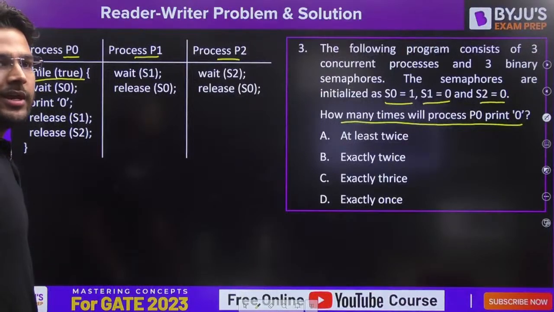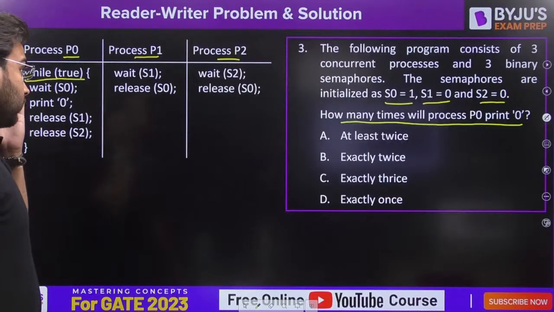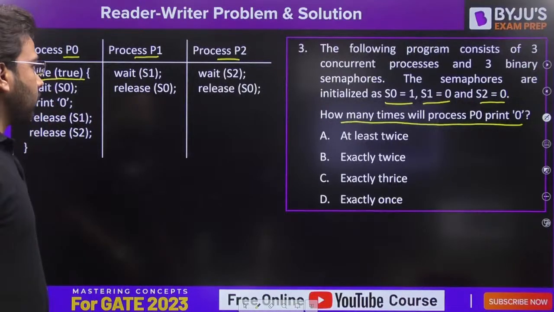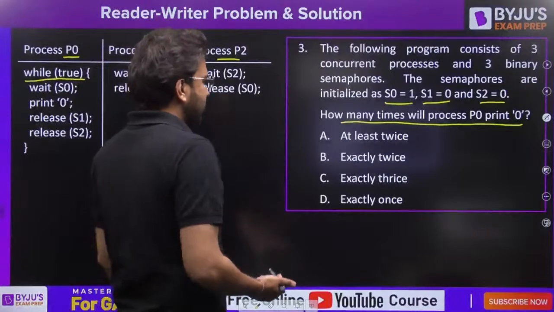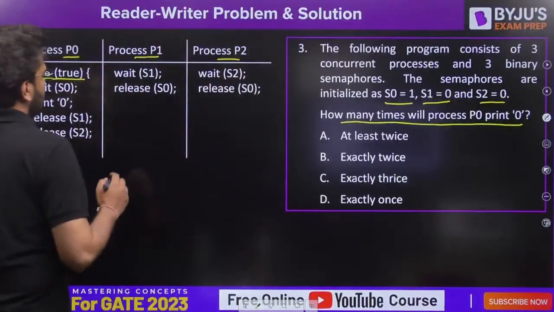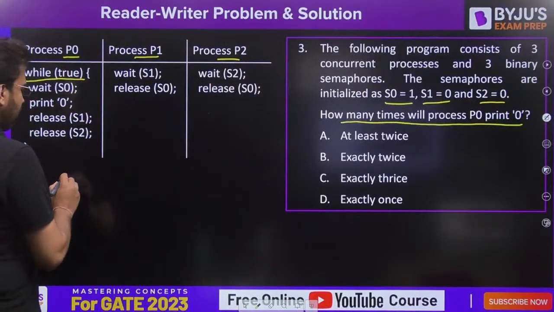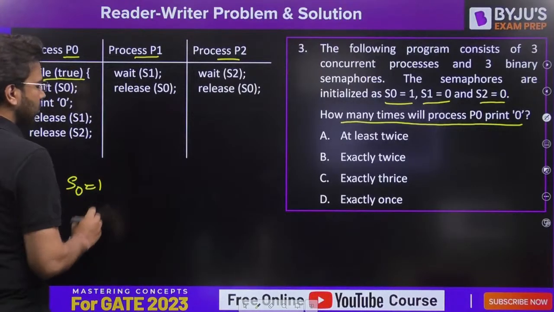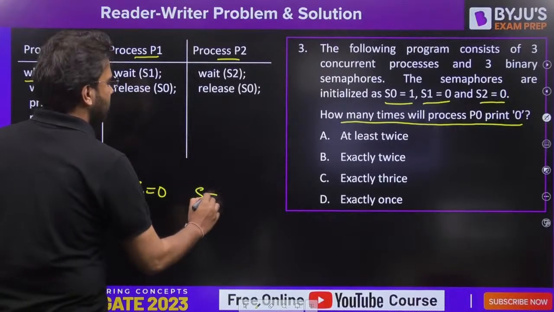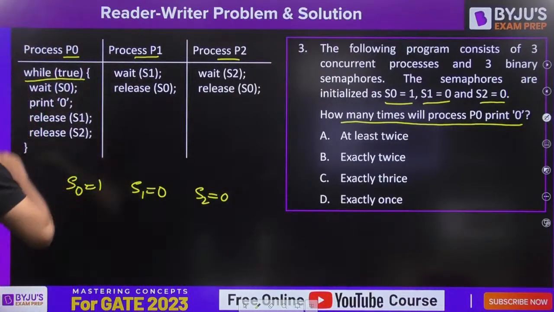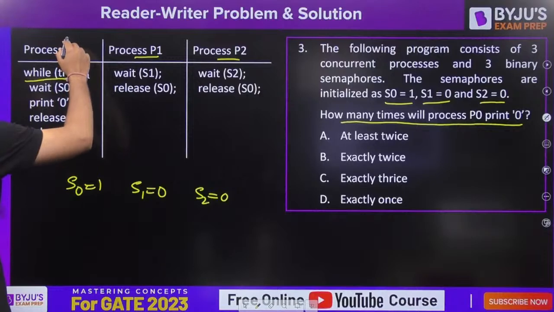Yes, okay, and I am saying exactly twice. Fine. Anyone else getting the answer? Let's see here. Let me write here. S0 value initially it is 1. S1 value initially it is 0, and S2 value initially it is 0. Fine. Let's say we start with P0.